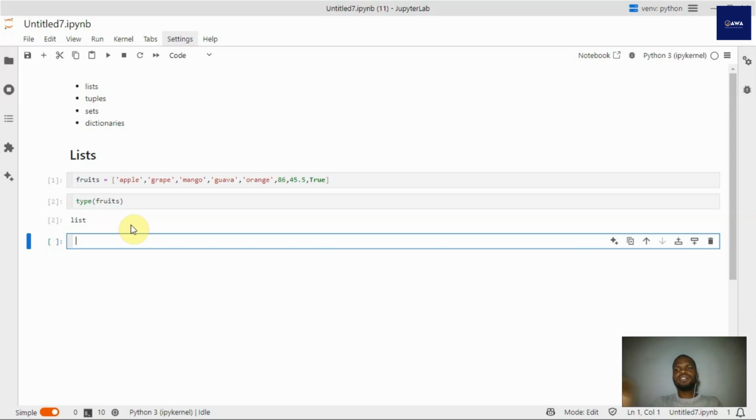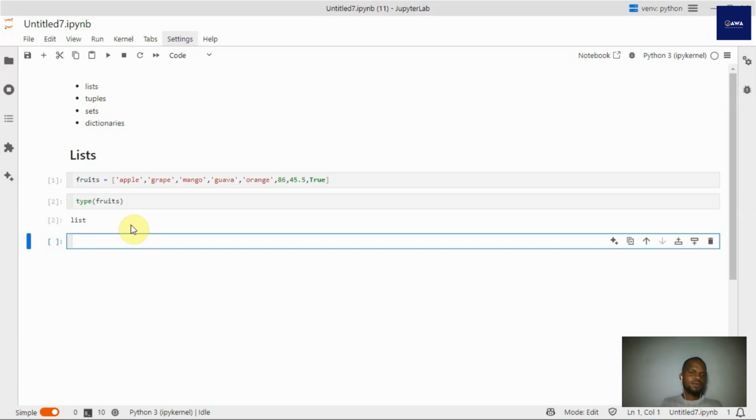Now, what is an object? An object basically is something that is created from a class. Bringing in another word now. What's a class? A class is like a blueprint for creating an object. A class is what's used to create an object, and we're going to come to that subsequently. But when we have an object, depending on the class of that object, there are different functions that will be available to it.